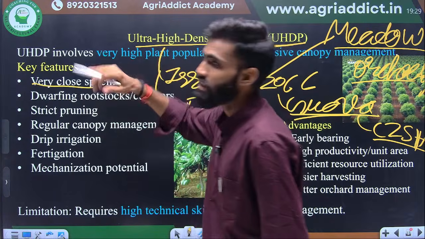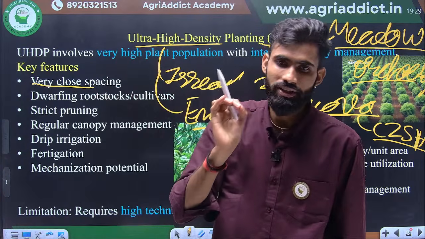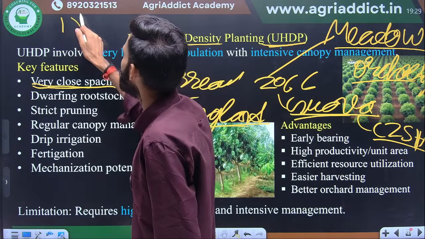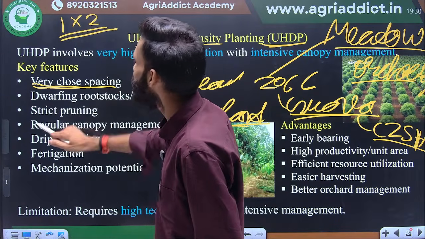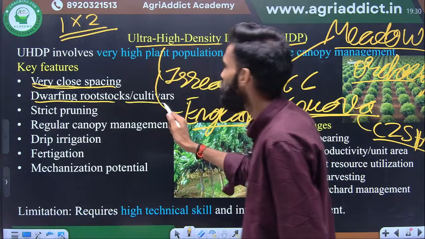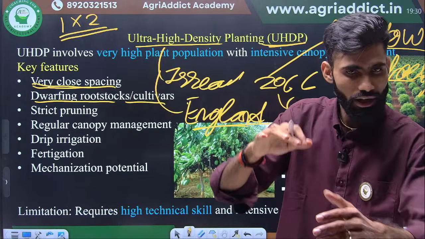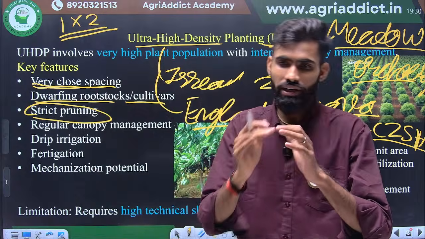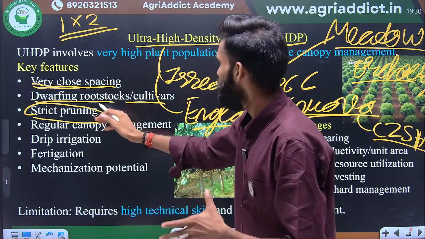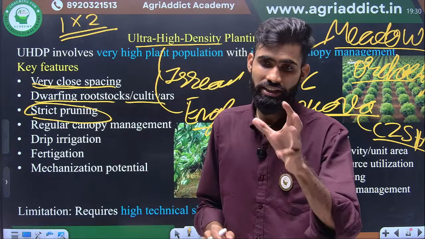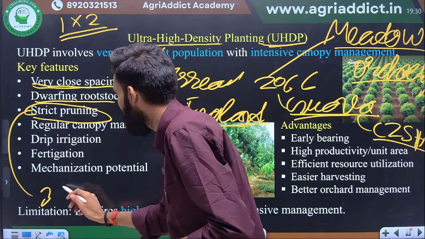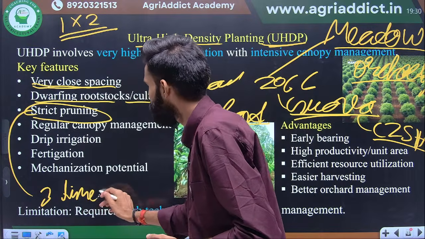So what is the key feature here? Very close spacing. In high density planting, normal spacing is reduced. Here very close spacing, 1 into 2 meter spacing will be followed. Next is dwarfing rootstock and cultivar, same as followed in our high density planting. In high density planting, regular pruning will be there, but in ultra high density planting, strict pruning will be required. In a year, suppose a guava orchard requires 3 times pruning.